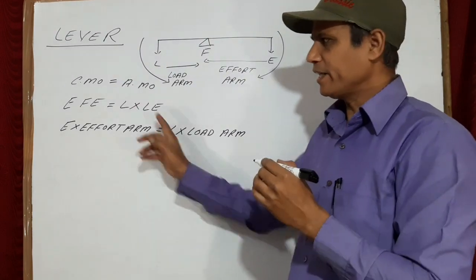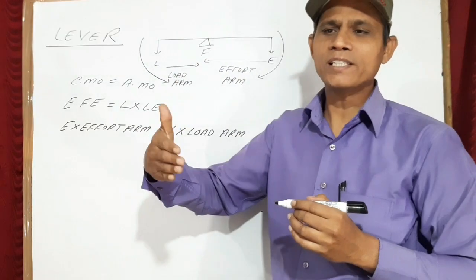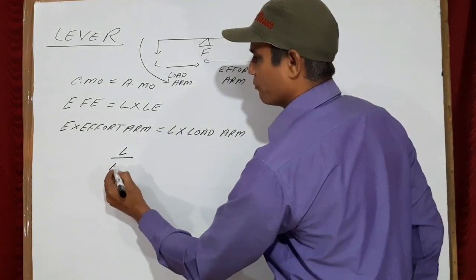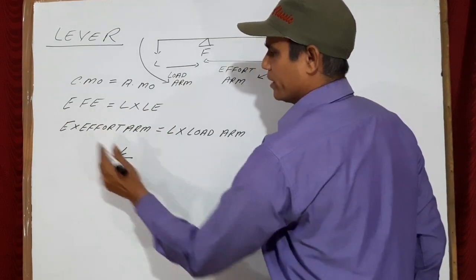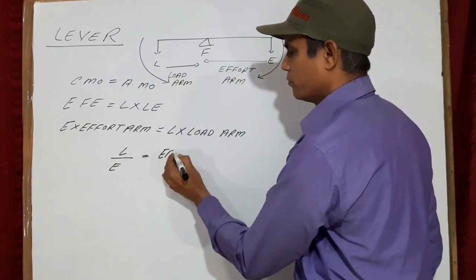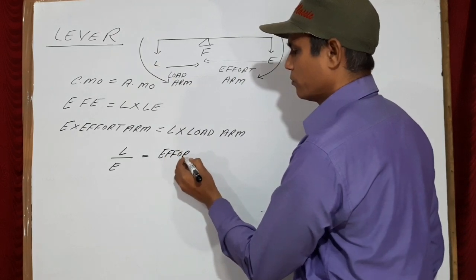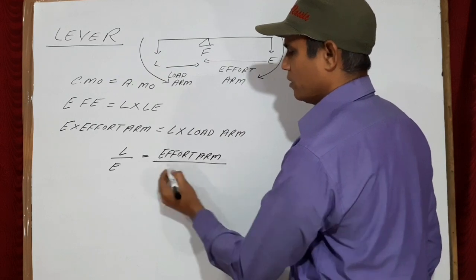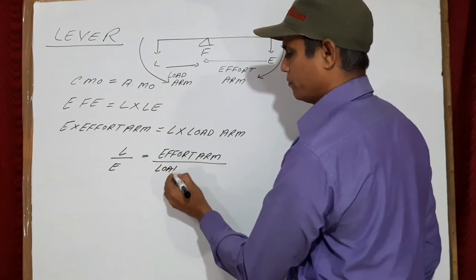If I rearrange them, then I will see that load upon effort is equal to effort arm by load arm.